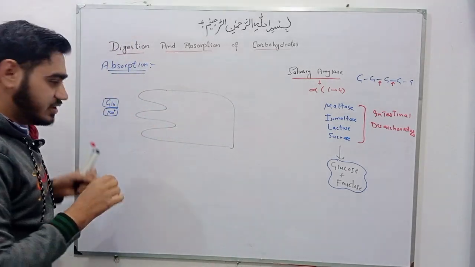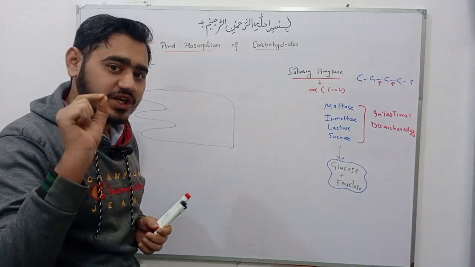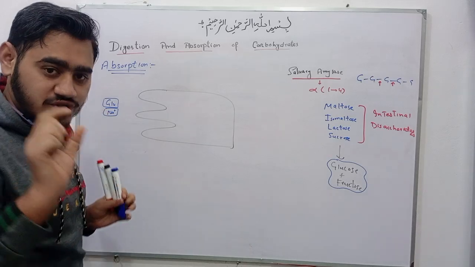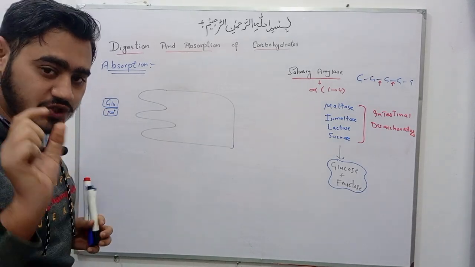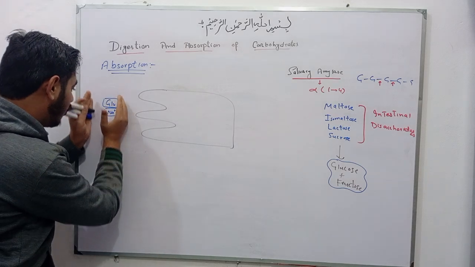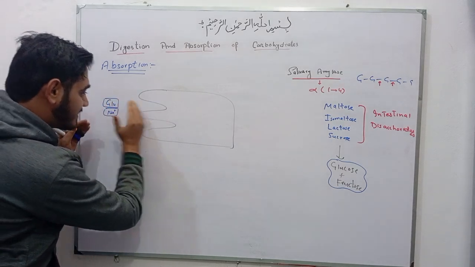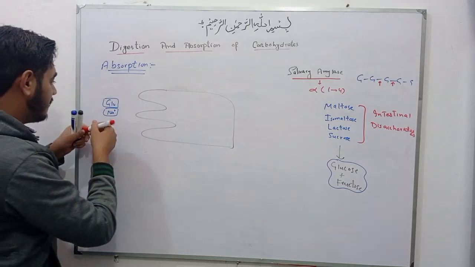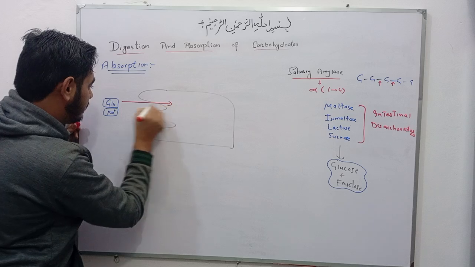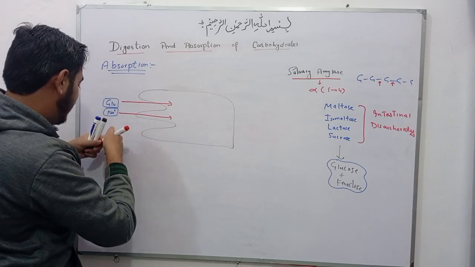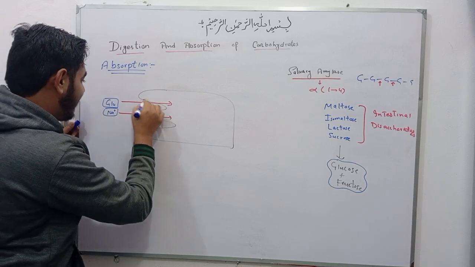And glucose is absorbed through secondary active transport. Must remember, glucose is absorbed through secondary active transport, which is known as symport. Why symport? Because glucose and sodium both move in the same direction and get transported into the intestinal cell, with the help of a carrier protein.